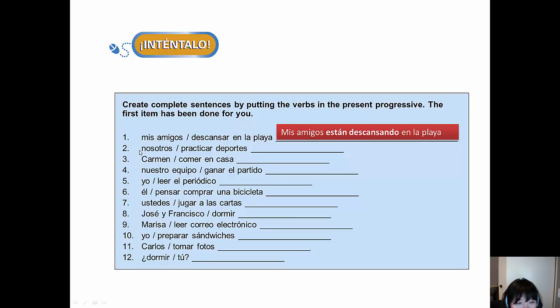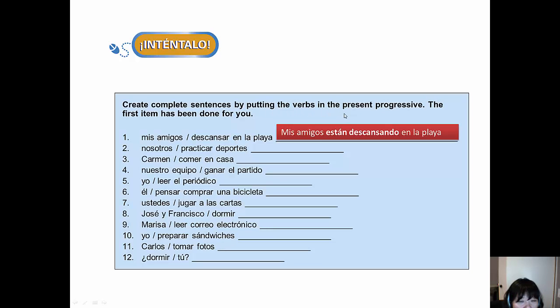Number 2, nosotros practicar deportes. We are practicing sports. So you have to come up with something like nosotros estamos practicando deportes. If you put nosotros practicamos deportes, then the computer will mark you wrong because you are not following the directions.